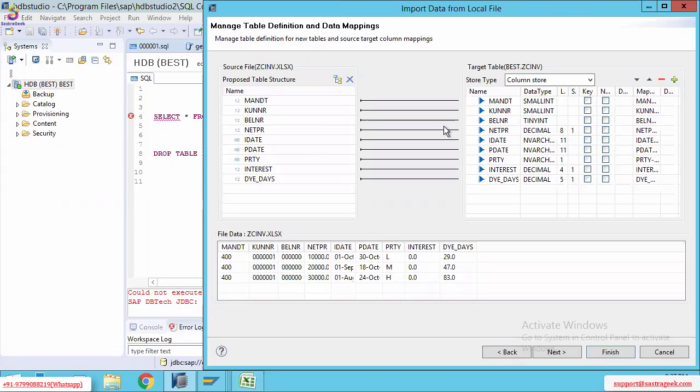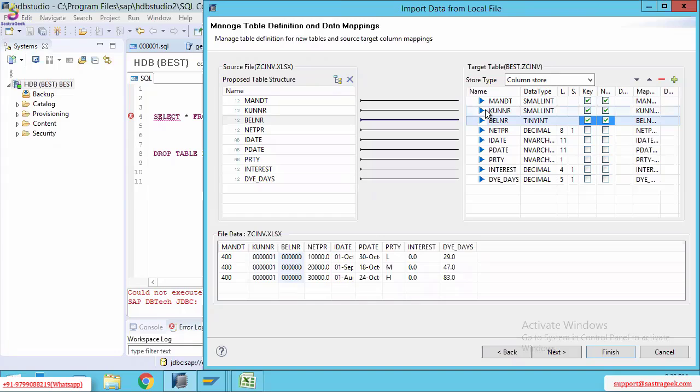We are replicating the Excel file data. Whenever you replicate the Excel file data into the HANA Studio target table, you need to specify the primary key fields and field data types manually. So see here, this is a primary key field. For example, for this table, I've just provided primary keys for these three fields.